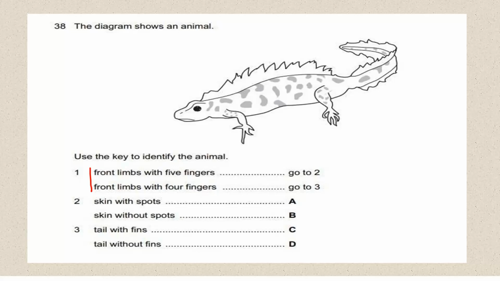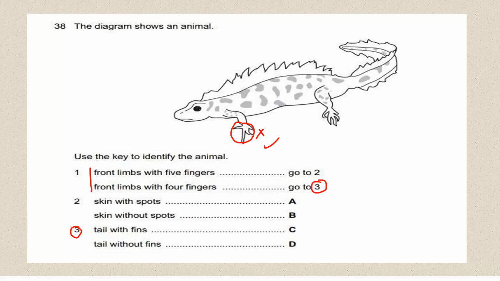First description, flat limbs with 5 fingers. Now, does the animal have flat limbs with 5 fingers? You can see it doesn't have 5 fingers, which means this description doesn't tally with what you are seeing. Now look at this, flat limbs with 4 fingers. Yes, it has 4 fingers. Now, the description that you've read would direct you where you're going to go next. So this one says go to 3. So you're going to go to description number 3. Also, description number 3 has 2 options or 2 descriptions. So this one, yes, has flat limbs with 4 fingers, but tail with fins. Does the tail have fins?